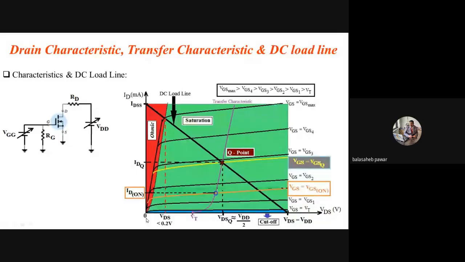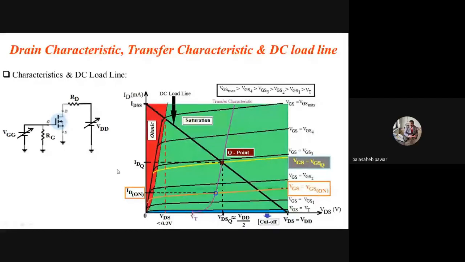It will be half of VDD. That's why I wrote here VDSQ is approximately equal to VDD by 2. Are you getting it? Yes or no? Yes, sir.